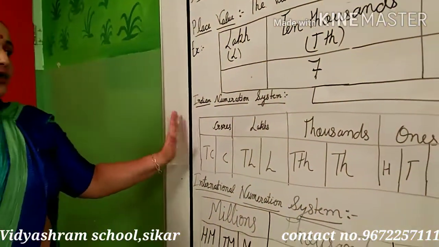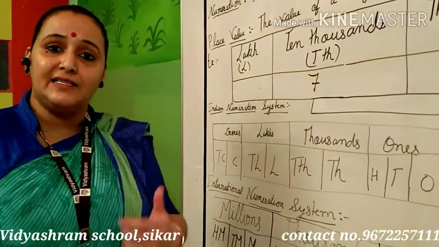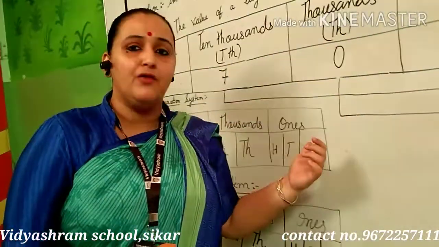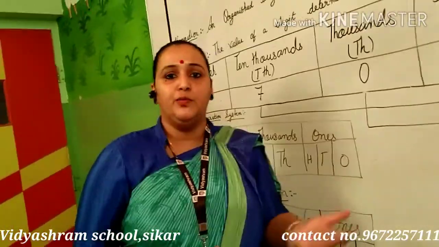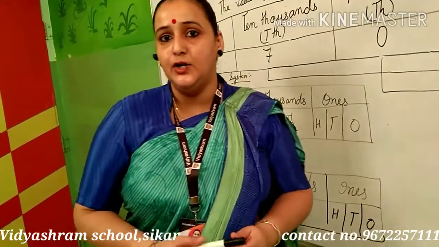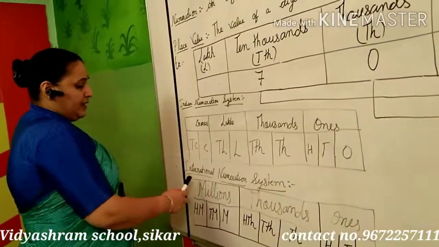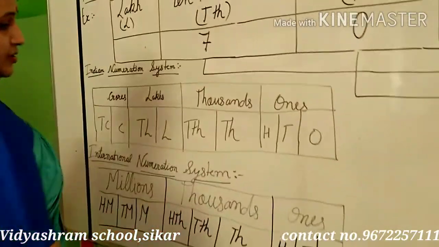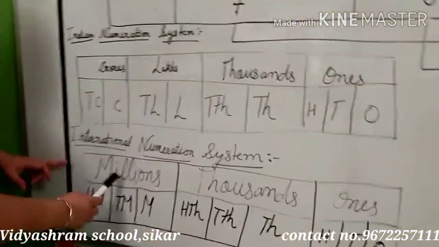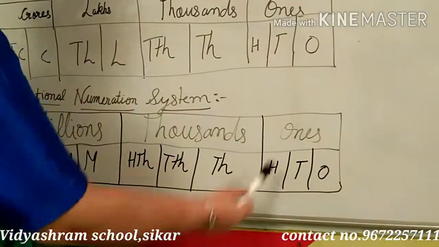This is called the Indian numeration system that we have done in our previous classes, like first, second, third, where we read only about the Indian numeration system. But in this class we have to understand the international numeration system also. So let's do our next topic, that is the international numeration system. This will be divided into 3 periods: millions, thousands and ones.